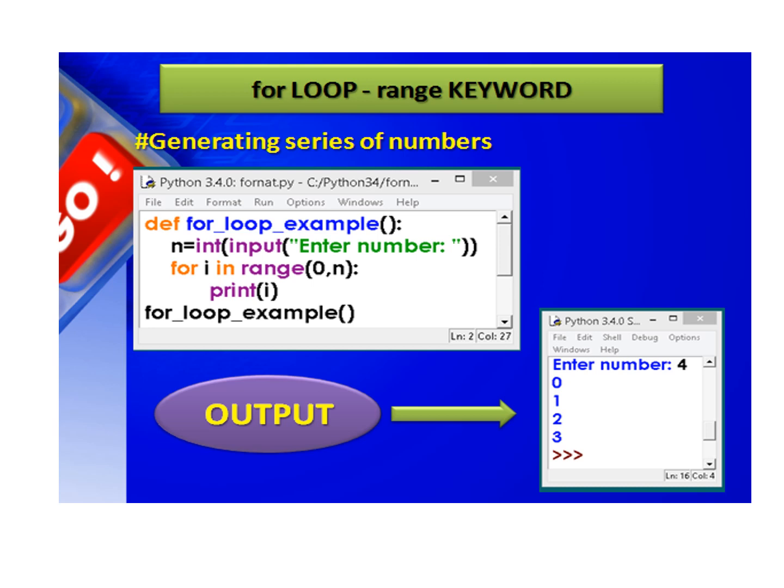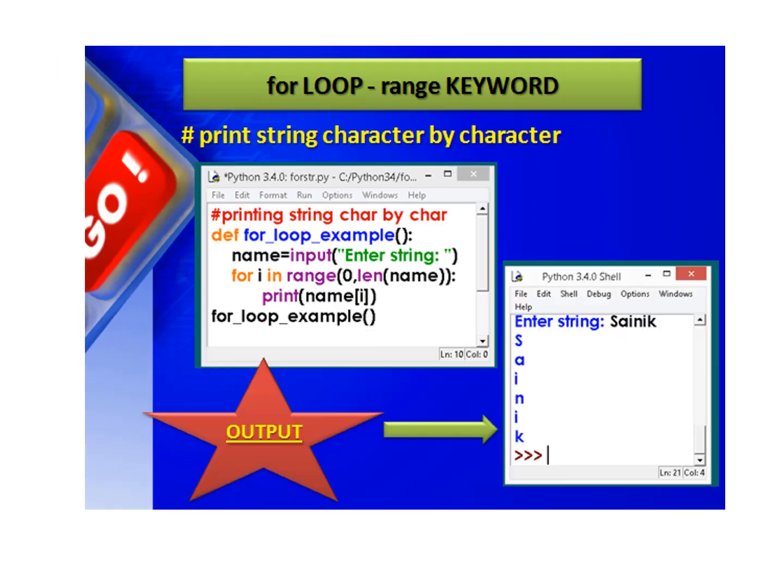In the output window you see we have given the number 4. So the n value we assigned is 4, and the starting value is 0. So it will display the values from 0 to 3. Always in a for loop, if you are using the range function, the end value is decremented by 1. If you give 4, it will display up to 3. Okay.